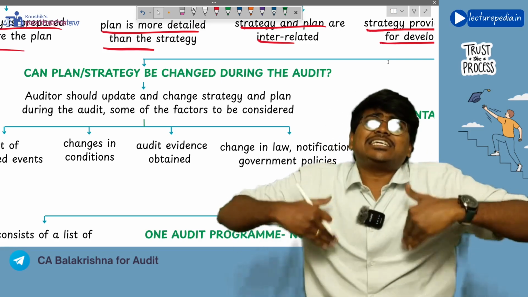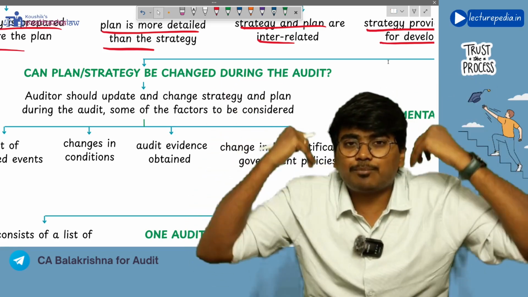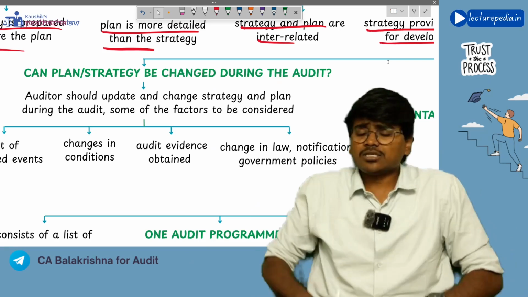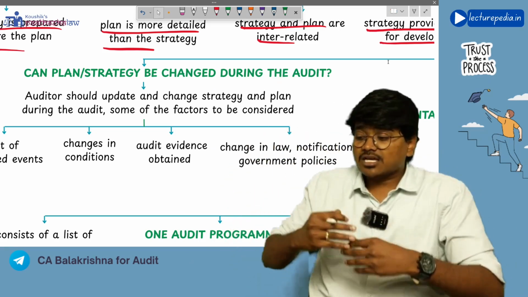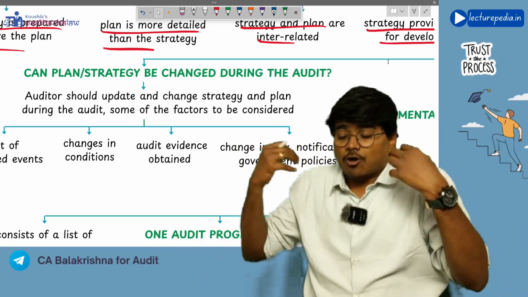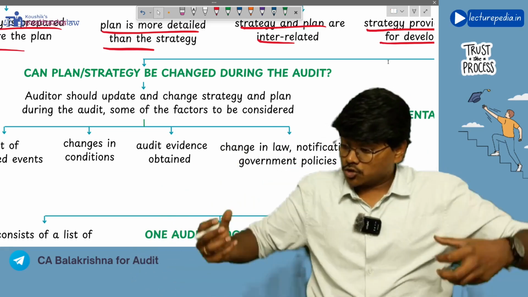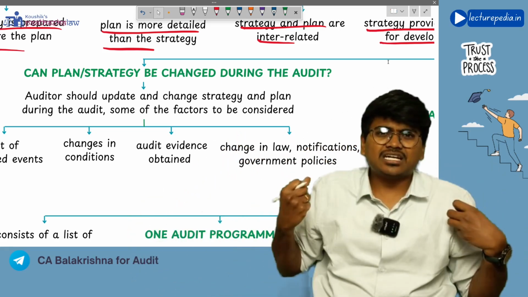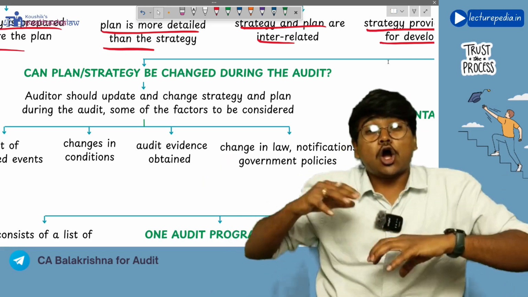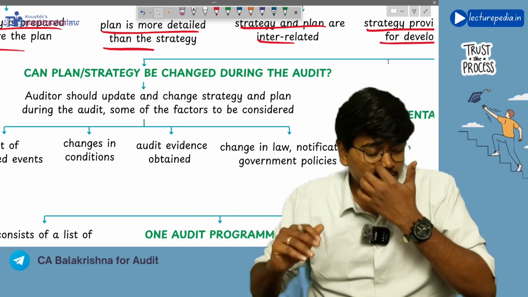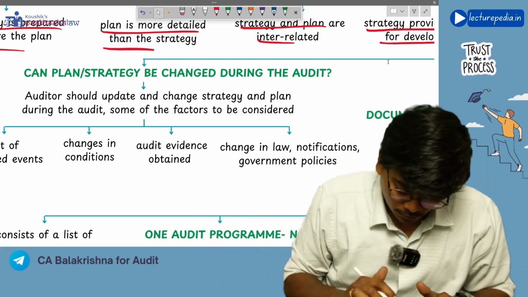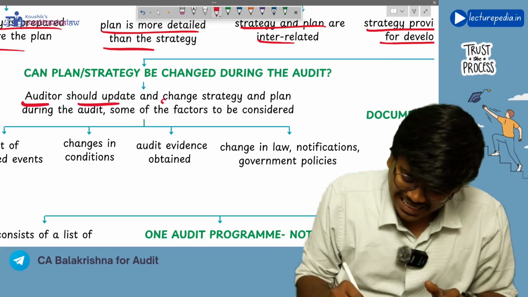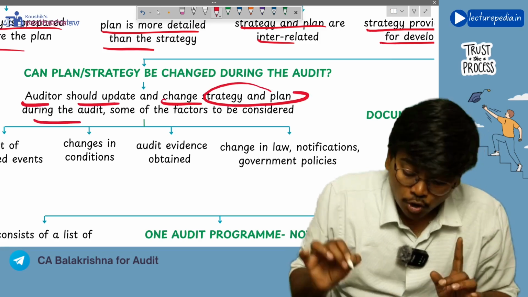The auditor continuously revises his plan and strategy, because as the audit progresses, he finds new things, more and more information he gets. So based on the new information that he has identified, he will suitably alter his plan and the strategy. So the auditor should update and change the strategy and plan during the audit.